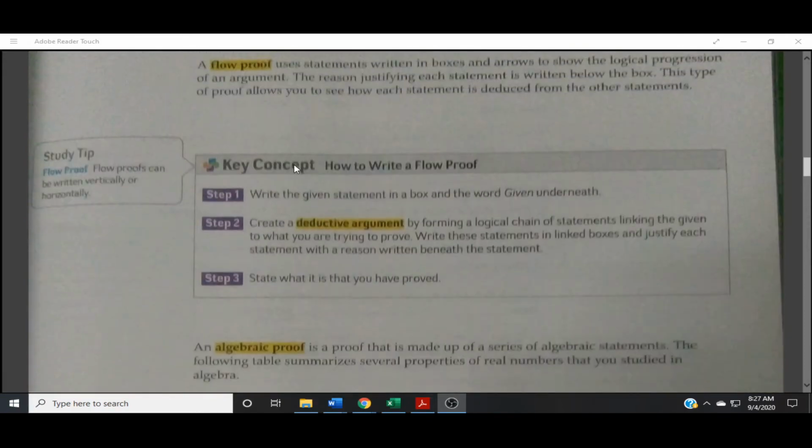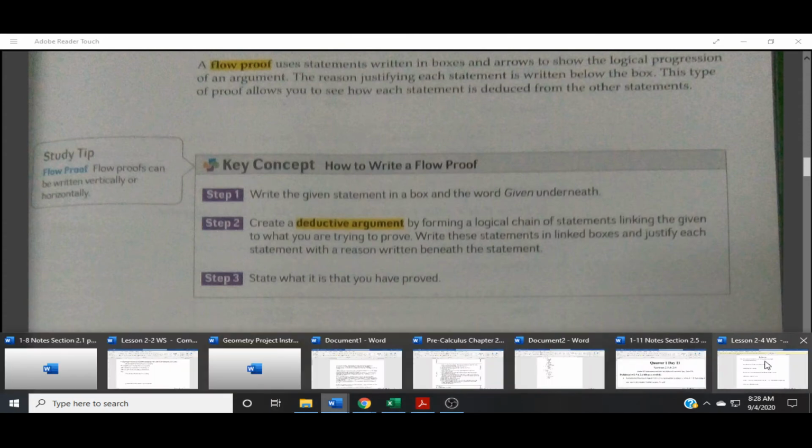So this is how to write a flow proof. Step 1, write the given statement in the box, with the word given underneath. Step 2, create a deductive argument by forming a logical chain of statements linking the given to what you are trying to prove. Write the statements linked in boxes, and justify each statement with a reason written beneath the statement. Step 3, state what it is you'll prove. Okay, that's the flow proof.